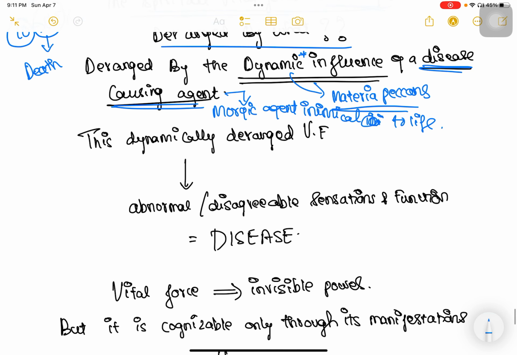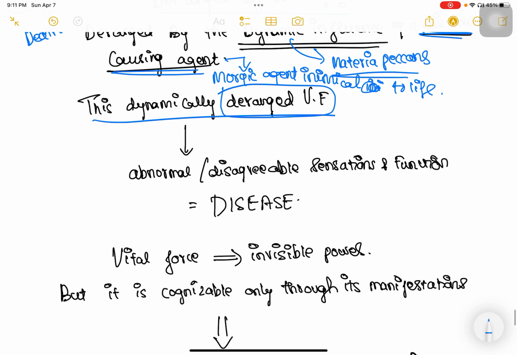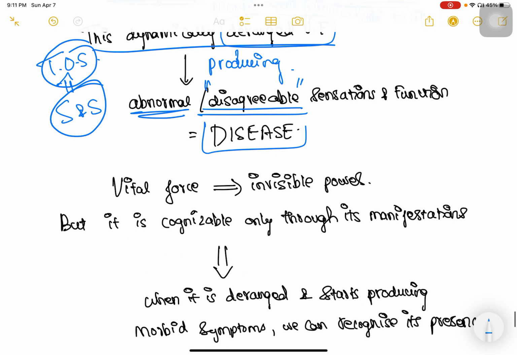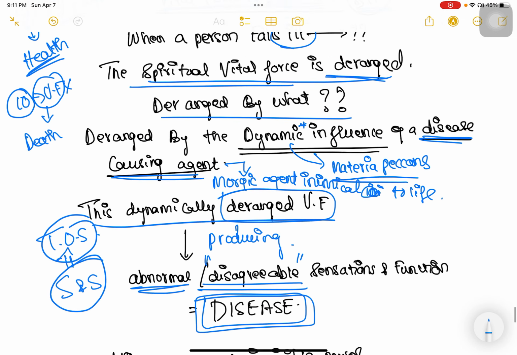Now, what happens once this vital force is deranged? This dynamically deranged vital force will start producing signs and symptoms, that is S and S, which is nothing but TOS, the totality of the symptoms. It will start producing abnormal, or the word used in the aphorism, disagreeable sensations and functions, which is now going to be termed as disease. So this is the definition of disease.